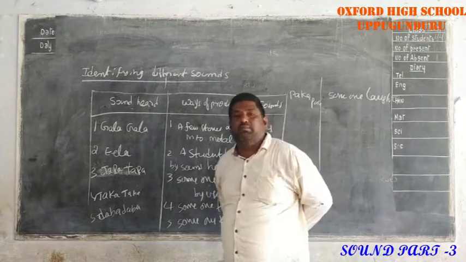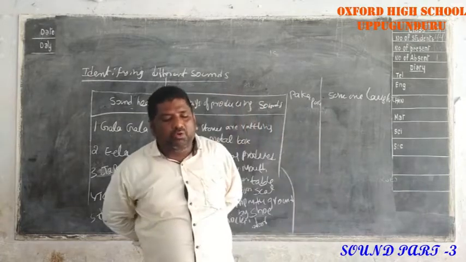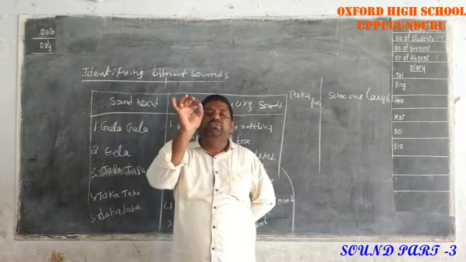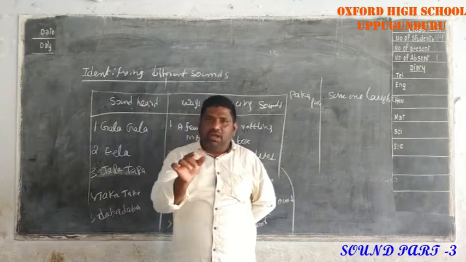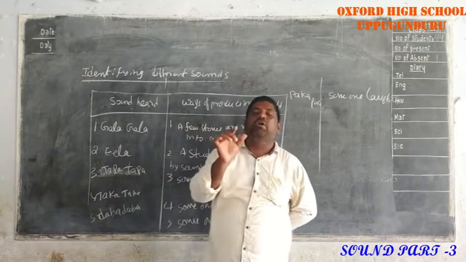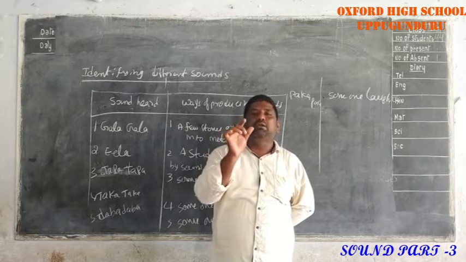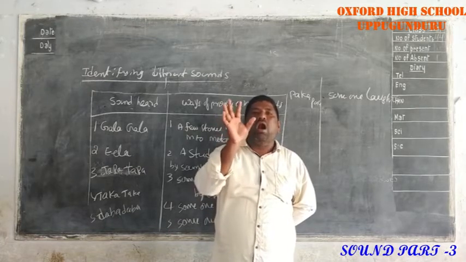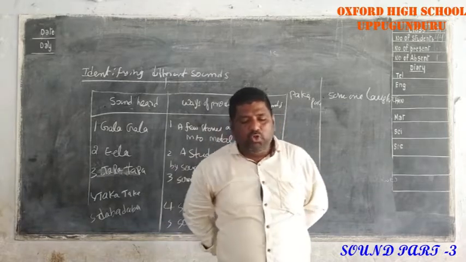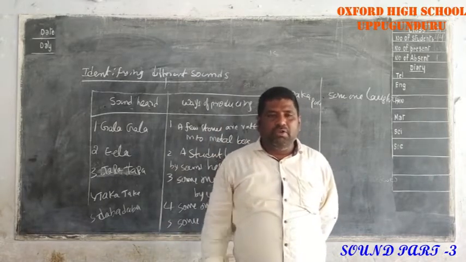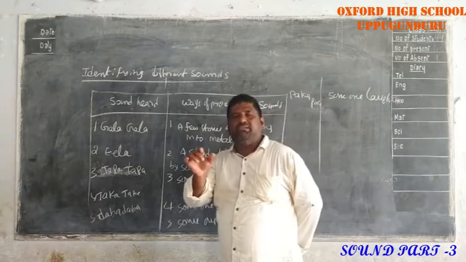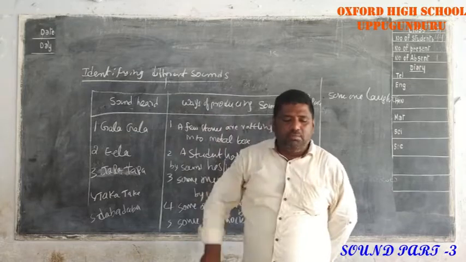Now I ask some questions. How does the student observe the different situations? When we touch the ball, when the objects or bodies vibrate, the sound is produced. All objects produce sound. How do objects produce sound? When we vibrate the bodies, automatically the sound is produced.